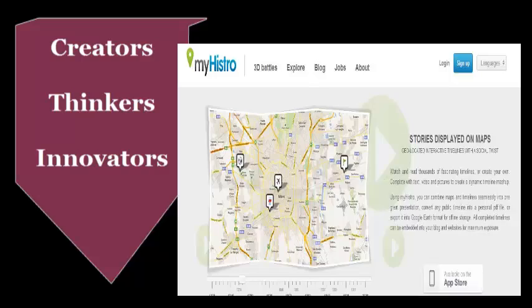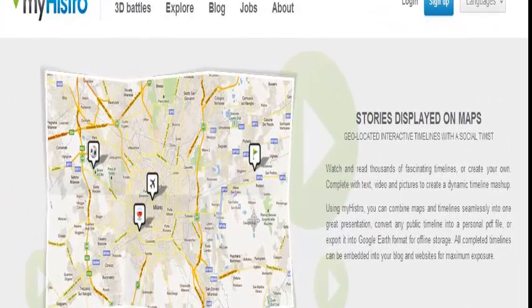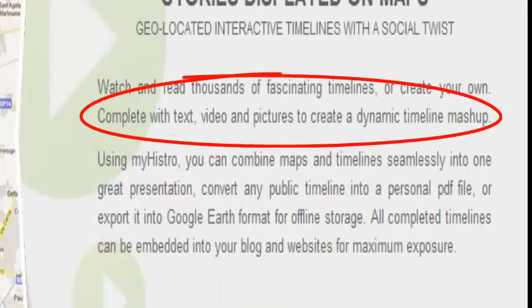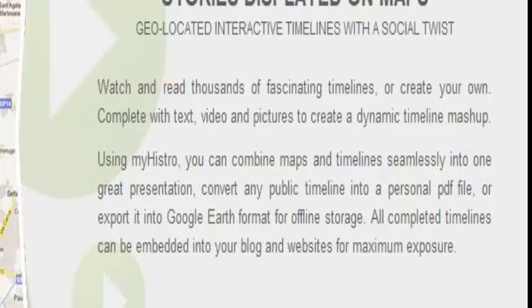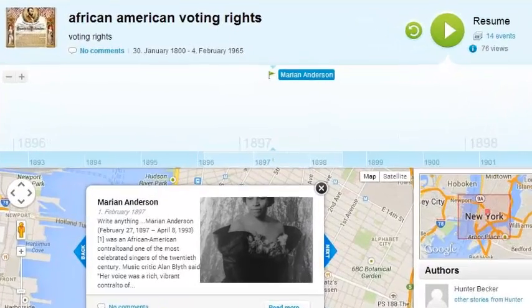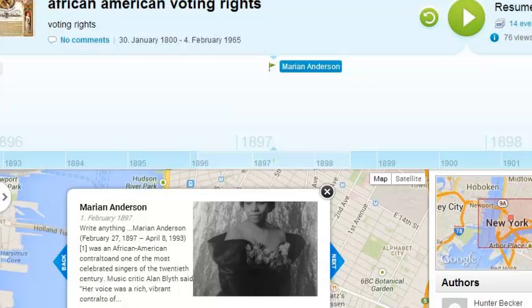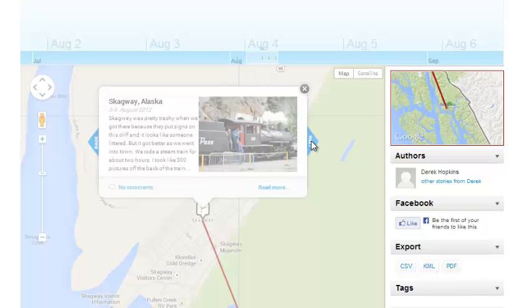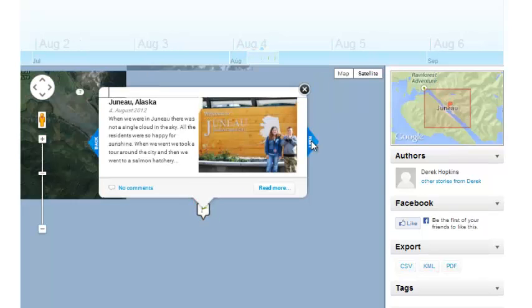There are so many ways to allow our students to be creators, thinkers, and innovators, and MyHistro is not only one of them, but is free and easily accessible, combining text, video, and pictures to create a dynamic timeline mashup. MyHistro.com is a free, interactive, virtual timeline creator that covers everything from the history of the civil rights movement, as well as your 4 favorite vacation spots in Alaska.